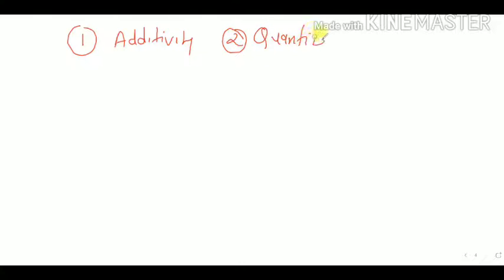First one is additivity, number two quantization, and number three conservation.